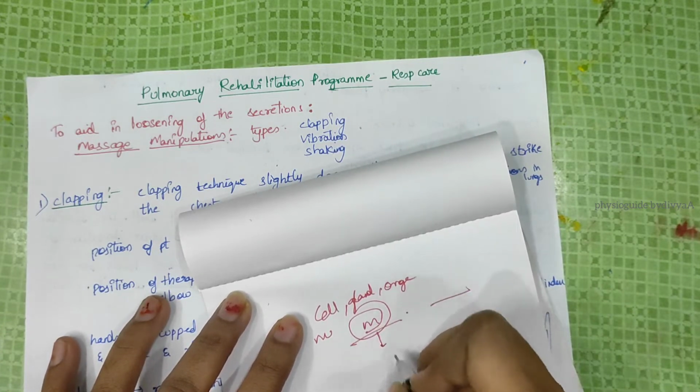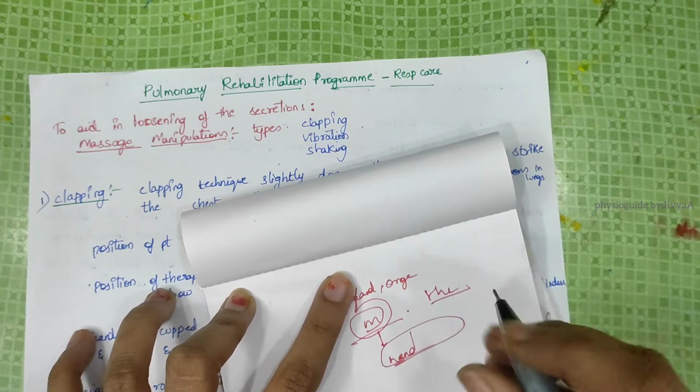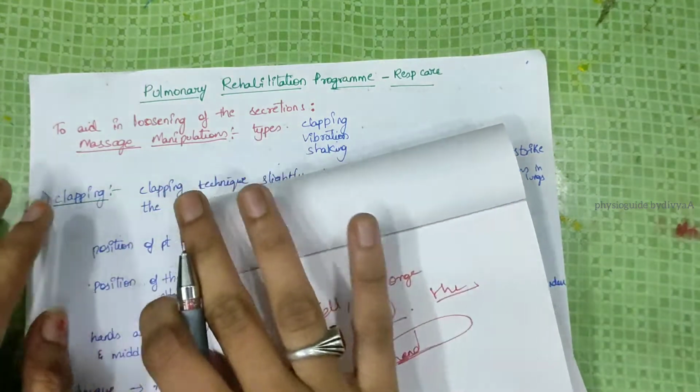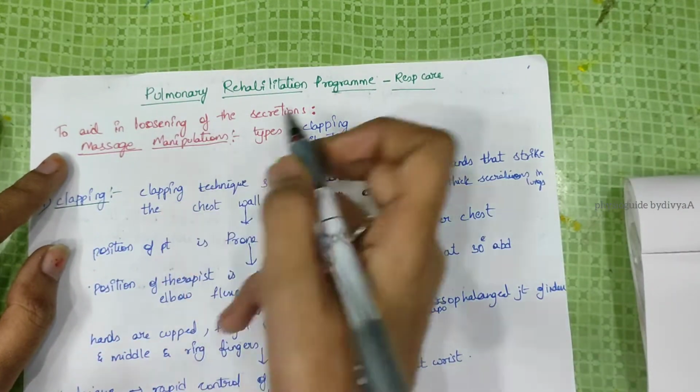Manipulation means hand therapy, the treatment given with the skilled use of the hand. That is massage manipulation with hand therapy.